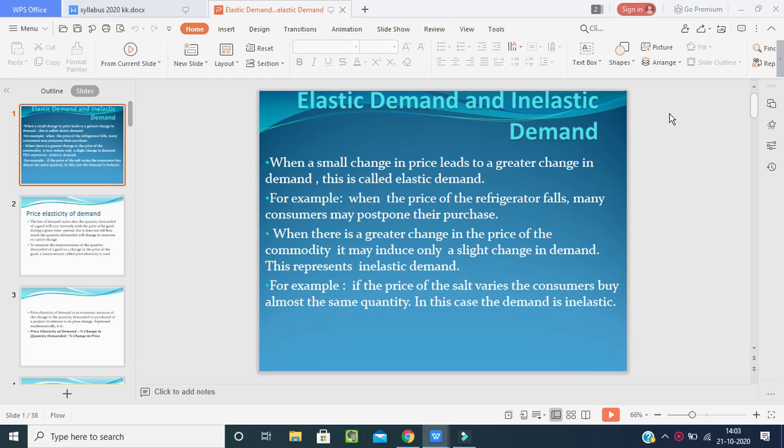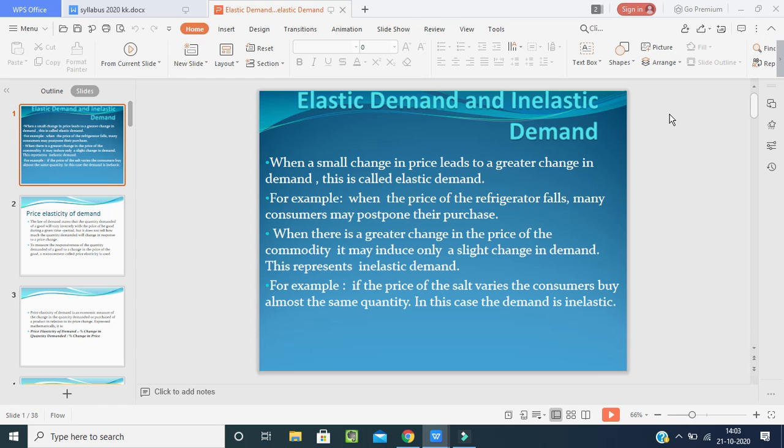See, when a small change in price leads to a greater change in demand, it represents the elasticity of demand. For example, when the price of refrigerators falls, many customers may postpone their purchase. They say, when the price is coming down, why shall we purchase? Psychologically, they will not be prepared for purchasing that.